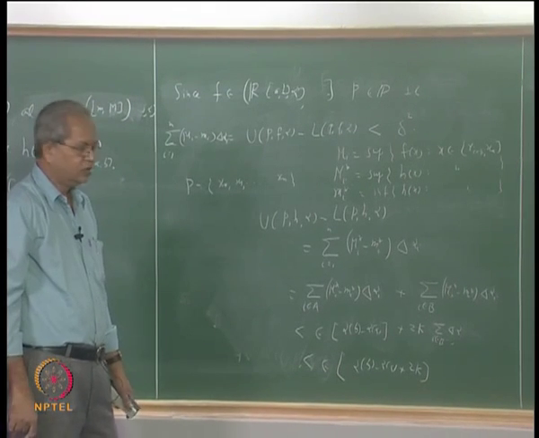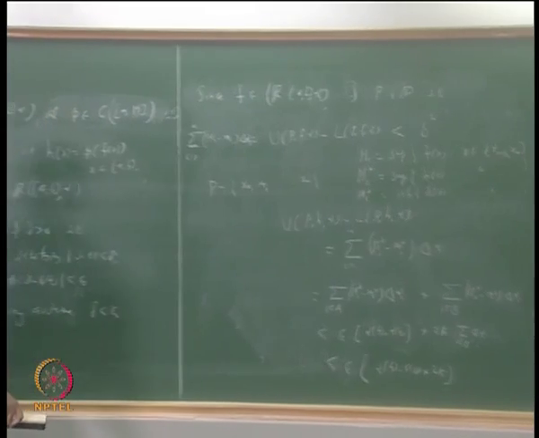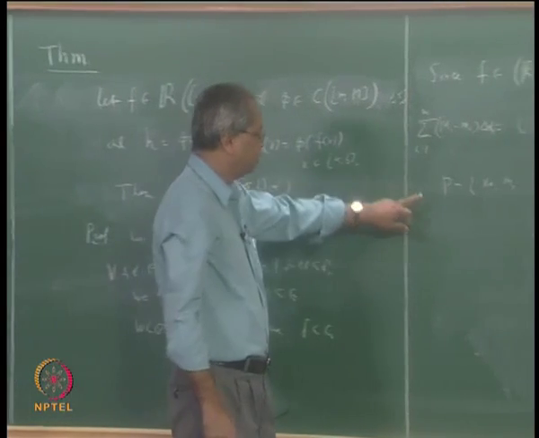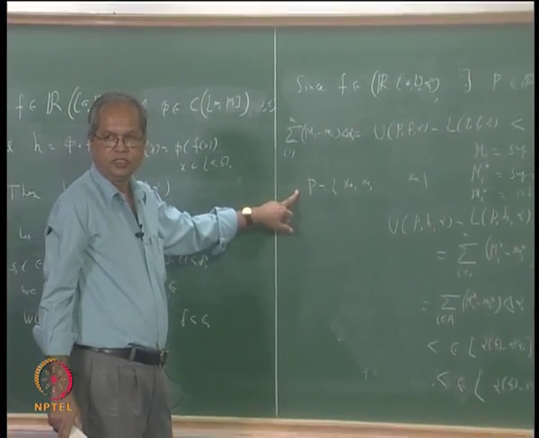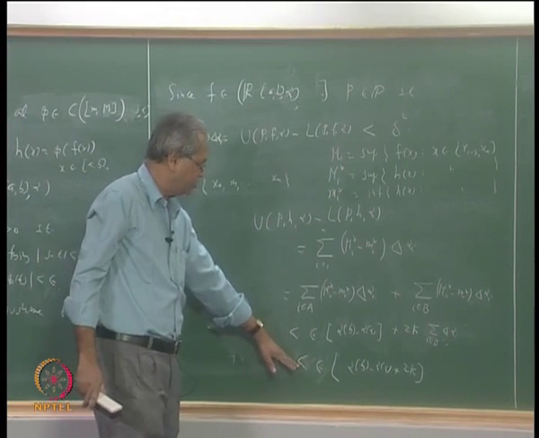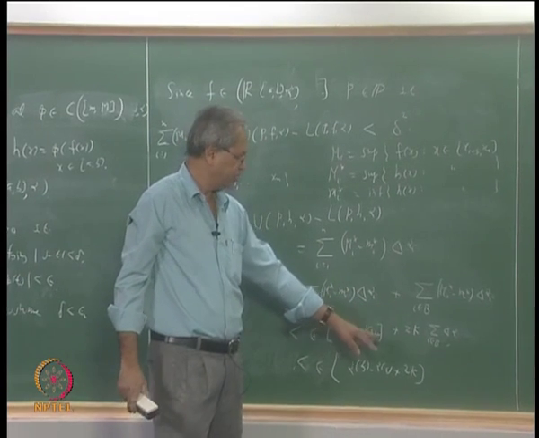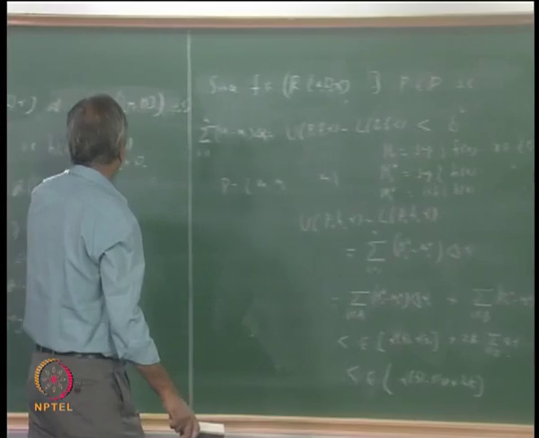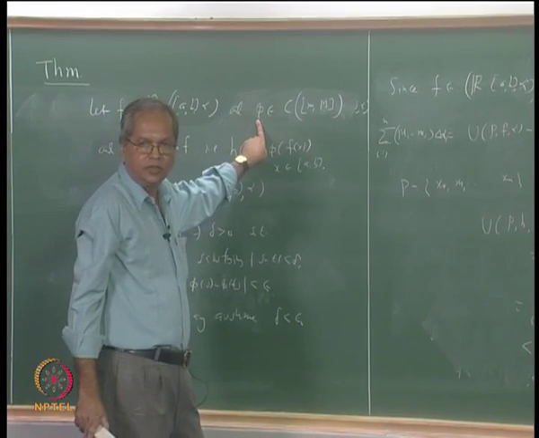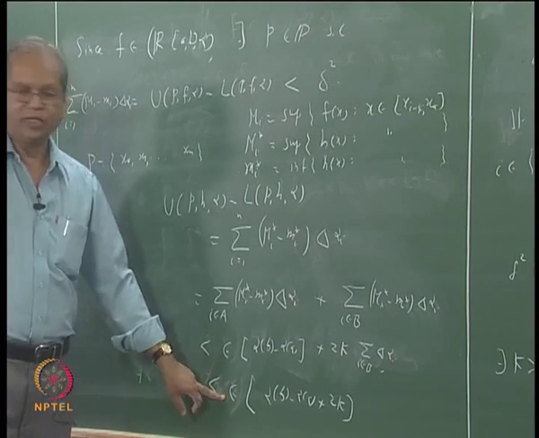Let us again see what we showed. We started with an epsilon bigger than 0, and corresponding to that we produced a partition P such that with respect to that partition P, U(P, h, alpha) minus L(P, h, alpha) is less than epsilon times this number. Remember, this number does not depend on anything: it is alpha of b minus alpha of a plus 2k. 2k is just a number which depends on the function phi, it does not depend on the partition. So this is just an absolute constant multiplied by epsilon,